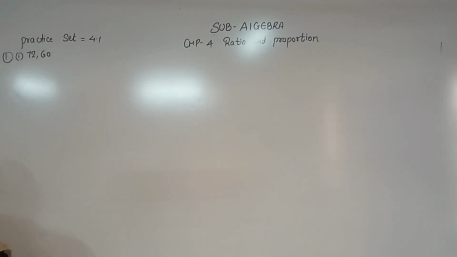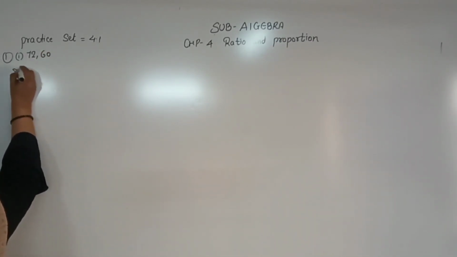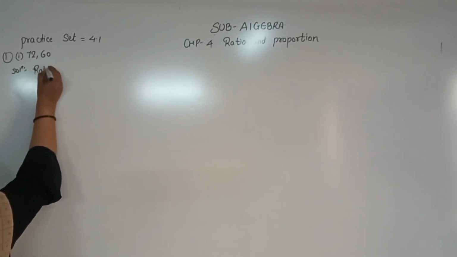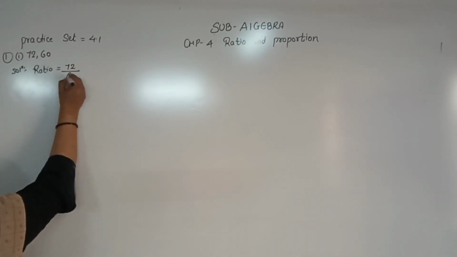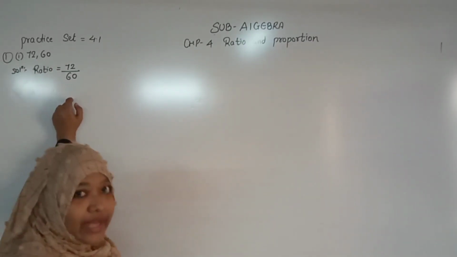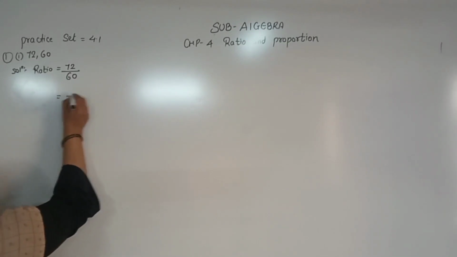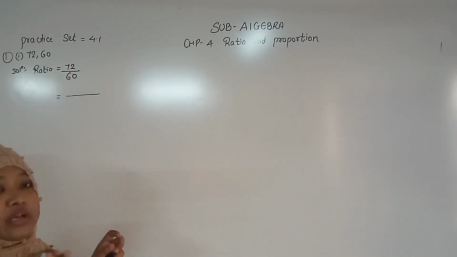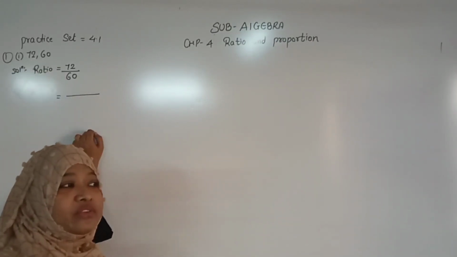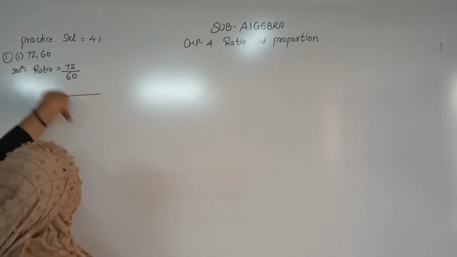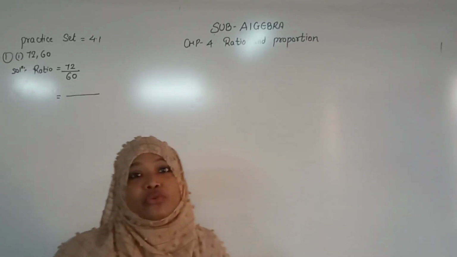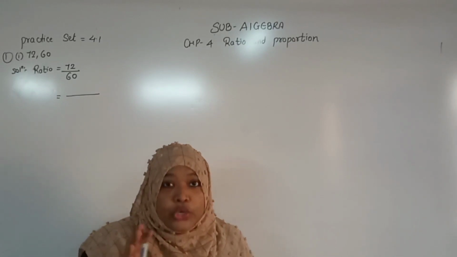72 and 60. See students, be careful about that. See the solution. They said ratio, right? So write here ratio 72 upon 60. Right, 72 ratio 60 means 72 upon 60. Now what should be used here to reduce? You can go for cancellation also. But what happens when you go for cancellation? The paper will become very dirty. You will cut every number and you will not be able to understand which number should be there. So the way is to expand that number.